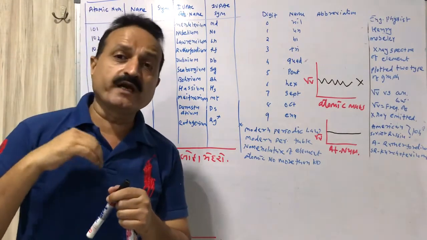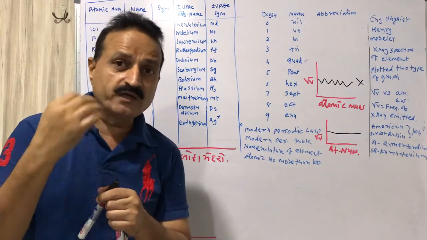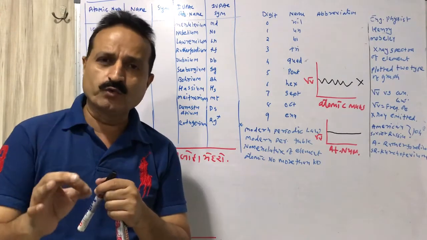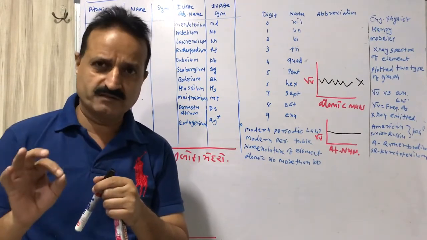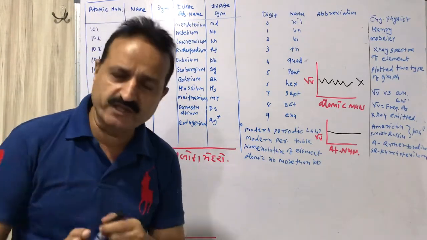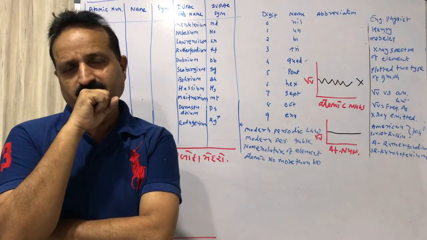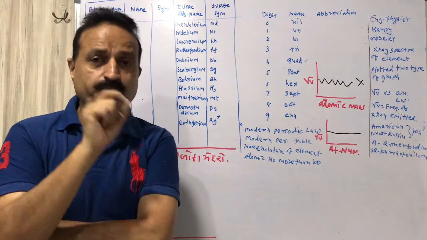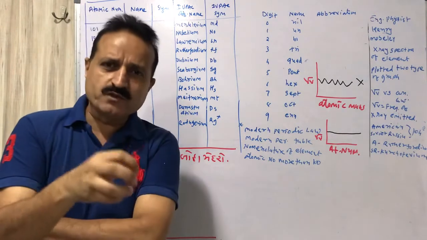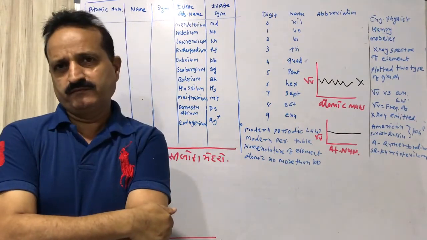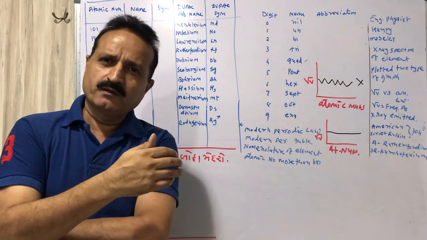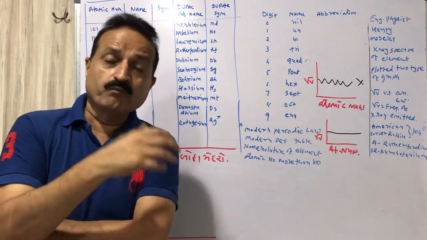So if it is asked in JEE, NEET or in MCQ form that the modern periodic law is related to A. atomic number, B. atomic mass, C. A and B, D. none of these, then the answer will be A, atomic number. This was the achievement of Henry Moseley, and the periodic table was formed in the modern way.